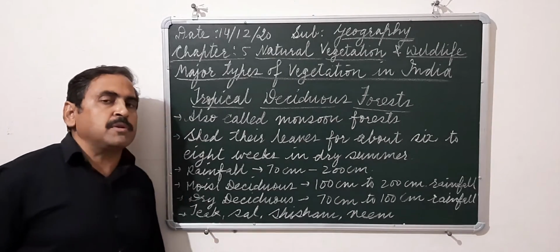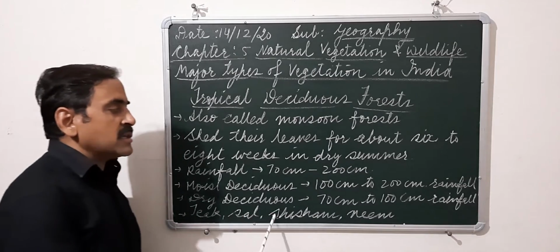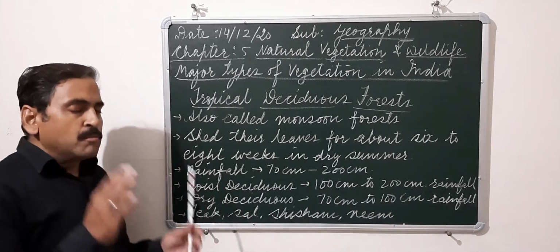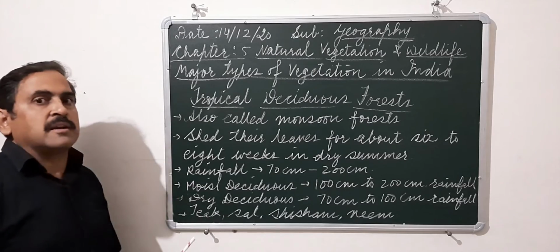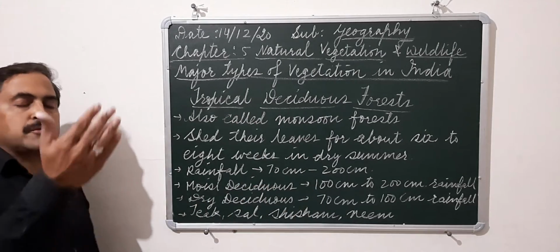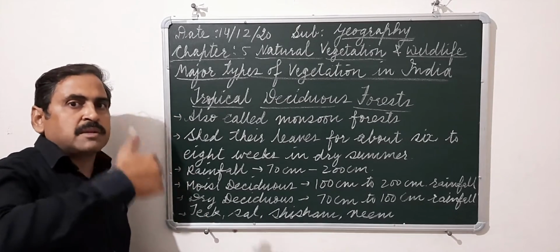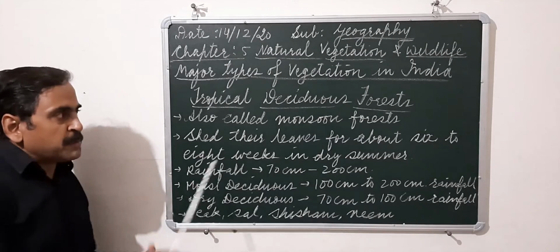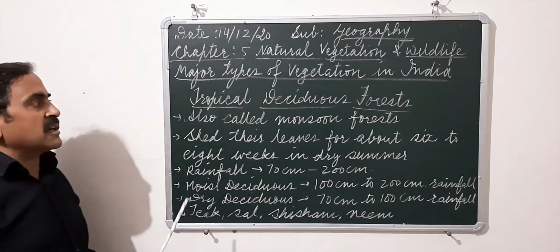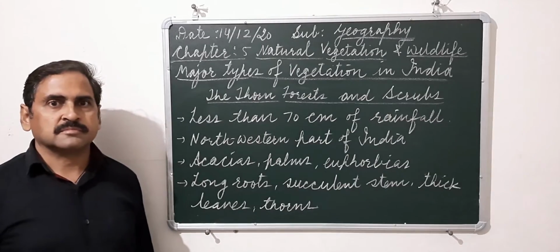The most important trees of these forests are teak, sal, shisham, neem, etc. Most of our country is covered by the tropical deciduous forest, right from the foothills of the Himalayas, then some part of Madhya Pradesh, Chhattisgarh, Odisha, most part of India is covered by the tropical deciduous forest.